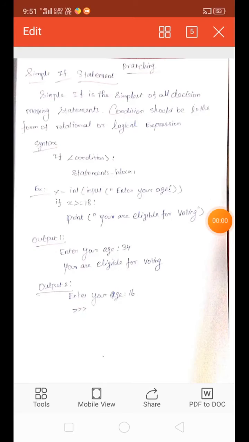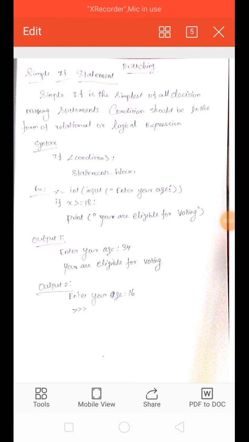The next topic is branching. Branching has three conditional statements. First one is the simple if condition, second one is the if else condition, third one is the if elif else condition. So the first condition is the simple if statement.